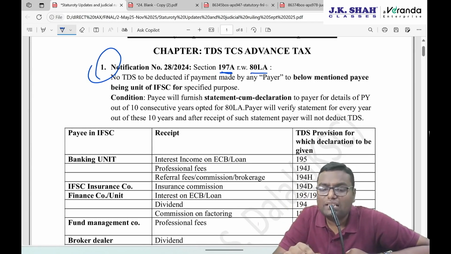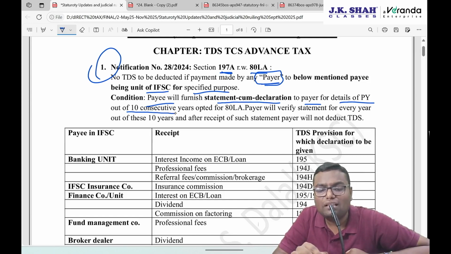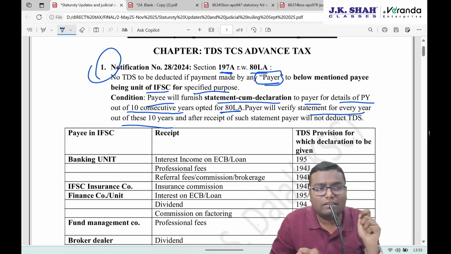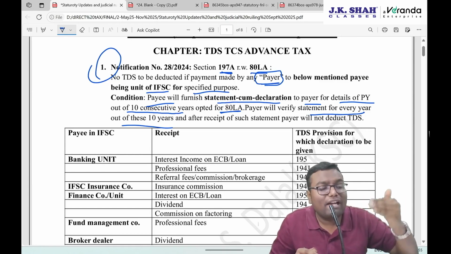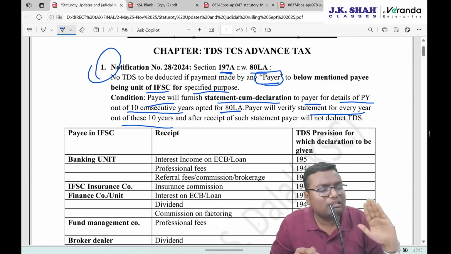No TDS is to be deducted if the payment is made by any payer to the below mentioned payee, which is a unit of IFSC, for the specified purpose. Condition is, the payee has to furnish a statement cum declaration to the payer for the details of the previous year out of 10 consecutive years opted for 80LA. The payer will verify the statement for every year out of these 10 years. So the statement which is given is not for 10 years. It is not an omnibus statement. You have to give it for every year.